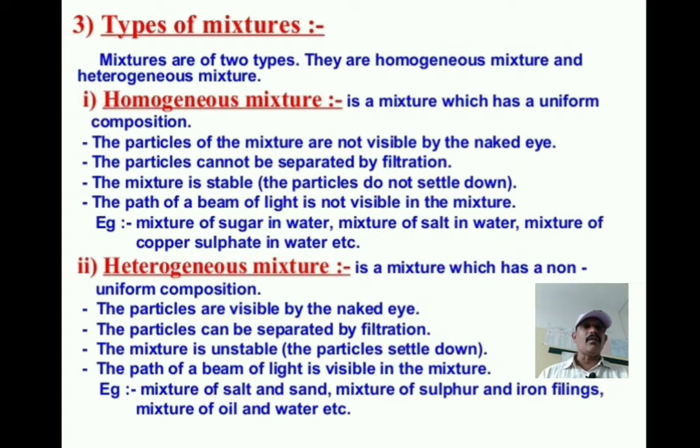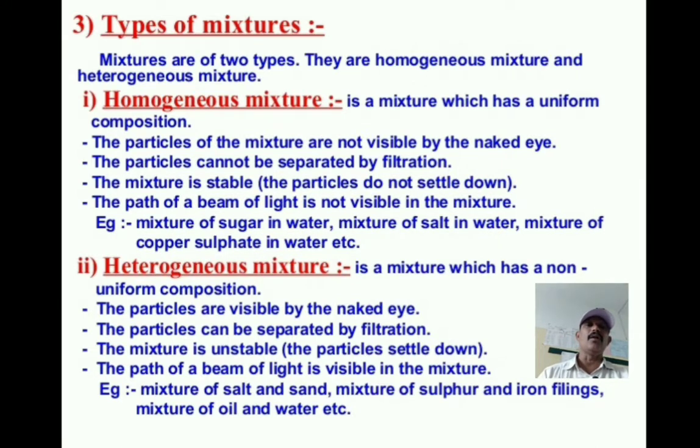Next, the path of a beam of light is not visible in the mixture. When light is passed through this mixture, we cannot see the path of the beam of light in the mixture. So what are examples of homogeneous mixture? For example, a mixture of sugar in water, a mixture of salt in water, a mixture of copper sulfate in water. Many kinds of mixtures are related to the homogeneous mixture.